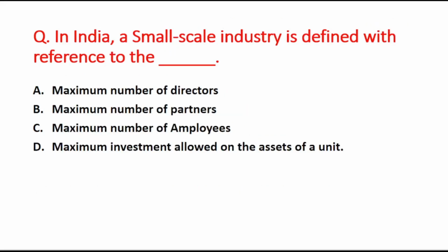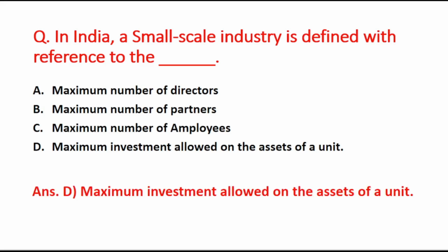Next question is, in India, a small scale industry is defined with reference to the blank. Your A option is maximum number of directors, B option is the maximum number of partners, C option is the maximum number of employees, and the last option is maximum investment allowed on the assets of a unit. So right answer is option D, that is maximum investment allowed on the assets of a unit.